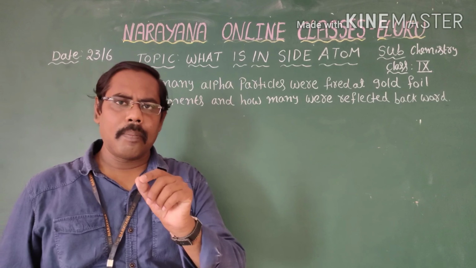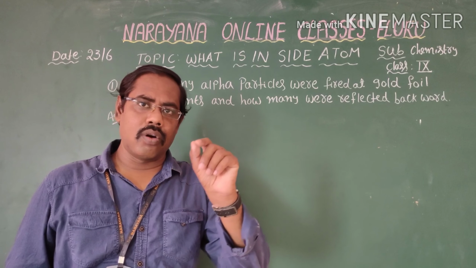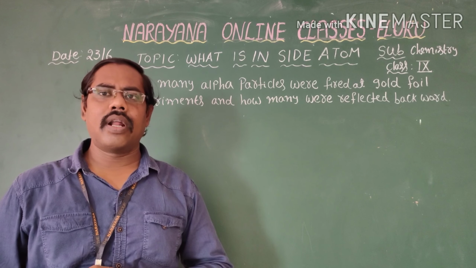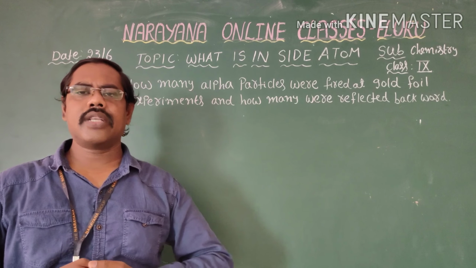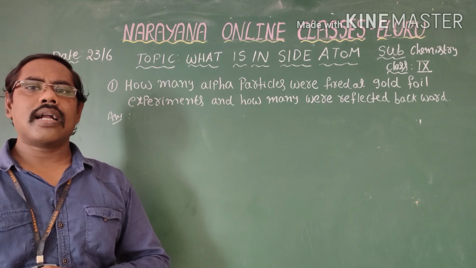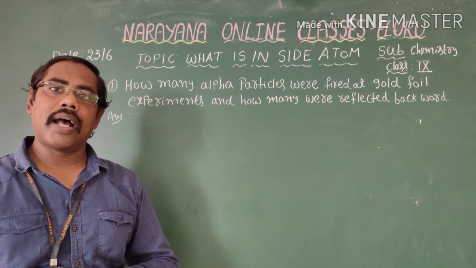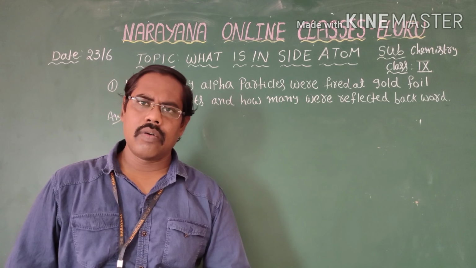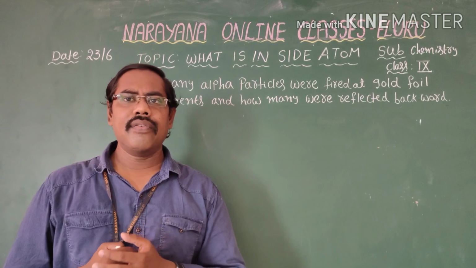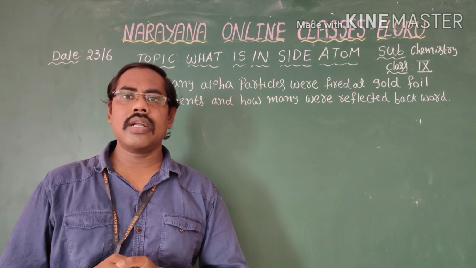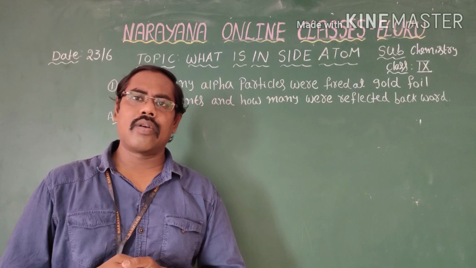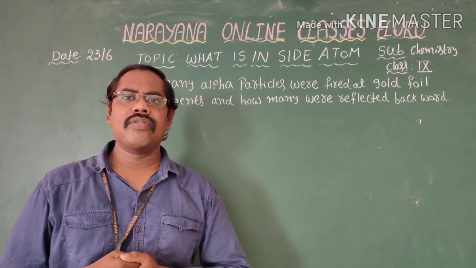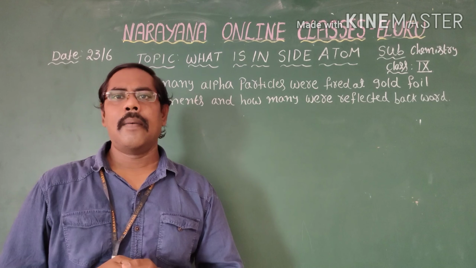Actually, the alpha ray scattering experiment was done by Rutherford with his co-workers. Rutherford fired 12,000 alpha particles at gold foil, in which only one alpha particle was reflected backward.